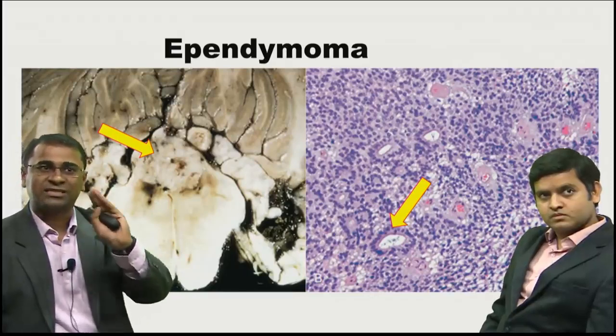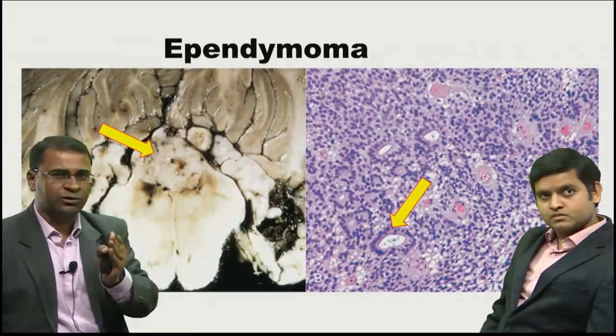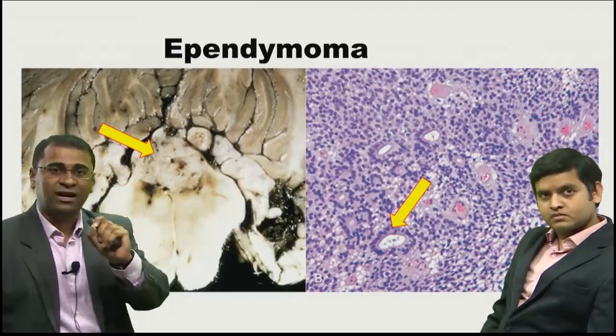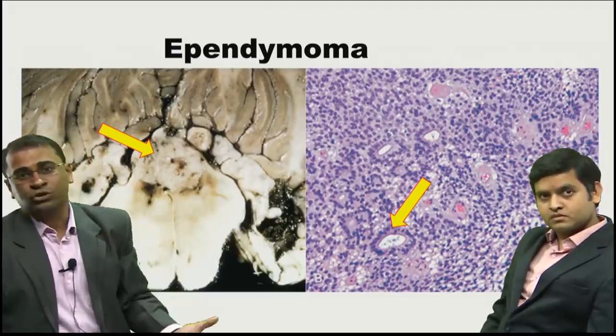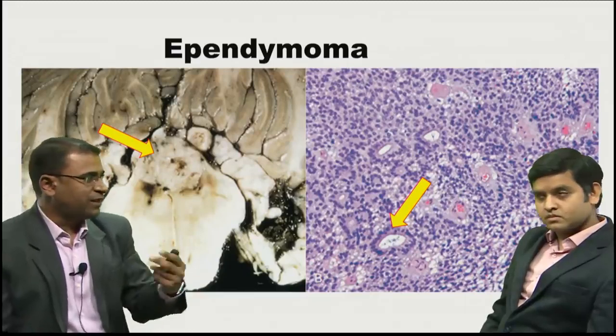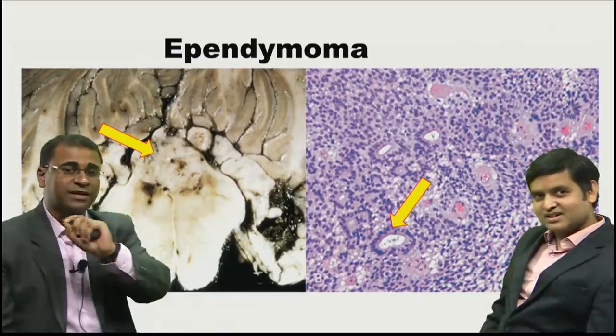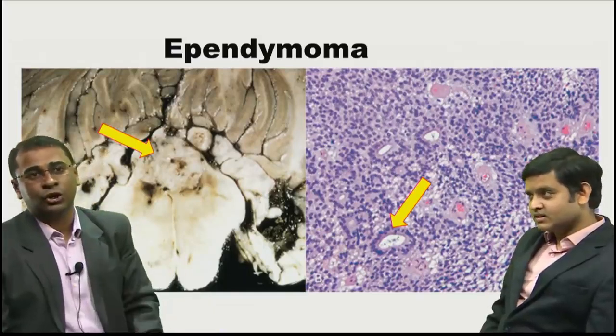A rosette is seen in ependymoma and some other tumors also, but this rosette is actually a true rosette because it has an empty central lumen. Now most of the students do it wrong. When a rosette has something in between, they think it's a pseudo rosette. Okay. So actually when something is completely empty, then it is a true rosette.